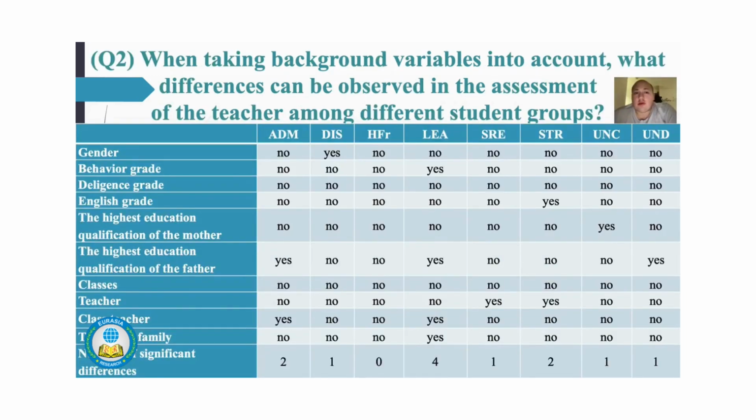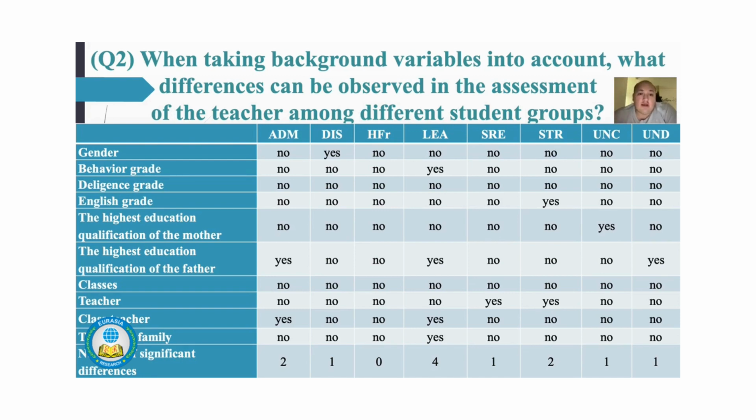The second research question was, when taking background variables into account, what differences can be observed in the assessment of the teacher among different student groups? So we can see what kind of extra questions we had, and we can see the 8 categories as well. And for this, to see the significant differences, we used the SPSS statistics program, and we used the ANOVA test and the Mann-Whitney test as well.